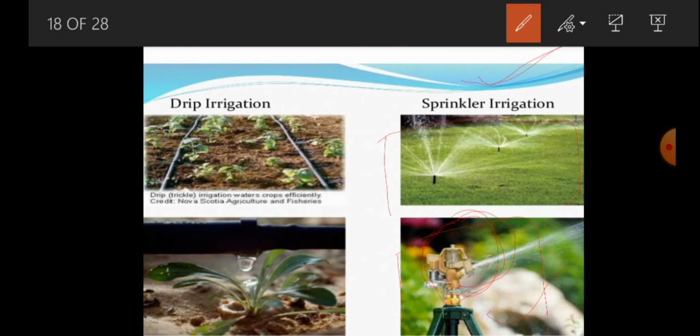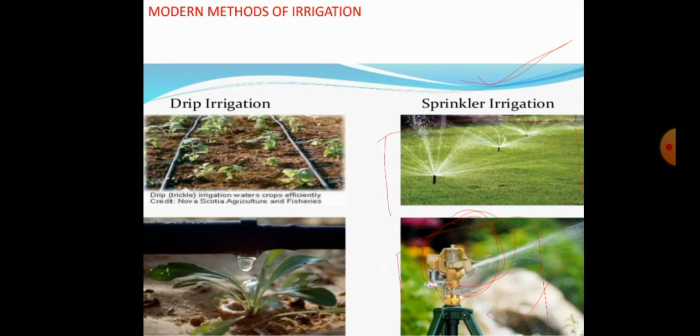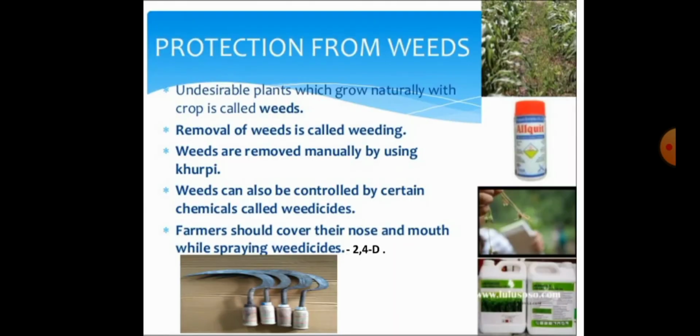Sprinkler irrigation is also a very useful technique for lawns, coffee plantations and several other crops. So these are the two modern methods of irrigation, drip irrigation and sprinkler irrigation.